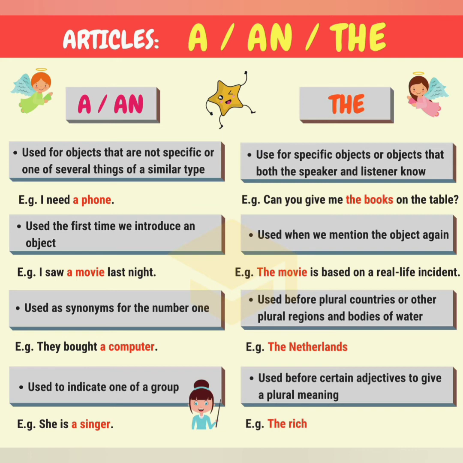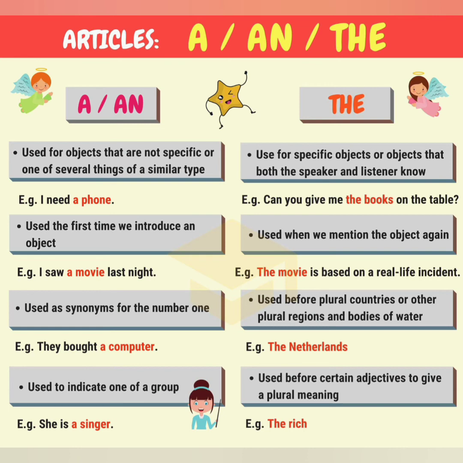So the basic difference is this: a and an, both articles, are used to describe normal things, whereas the is used for the specific object or objects that both the speaker and the listener know. For example, can you give me the books on the table?